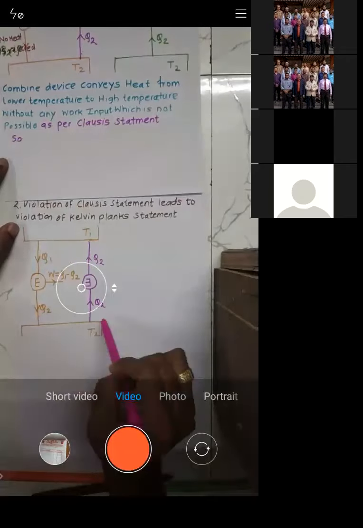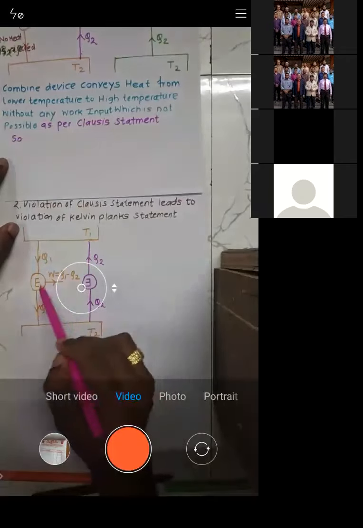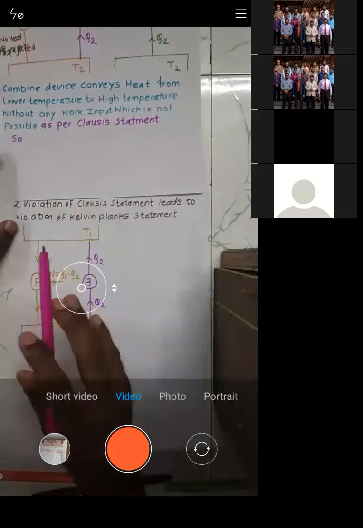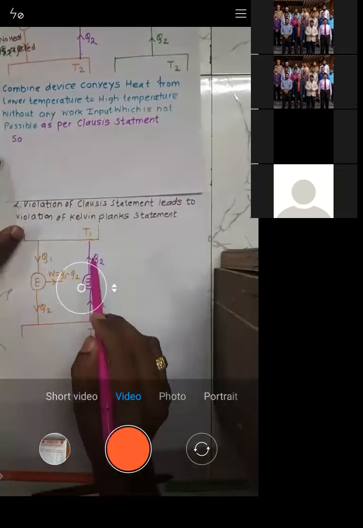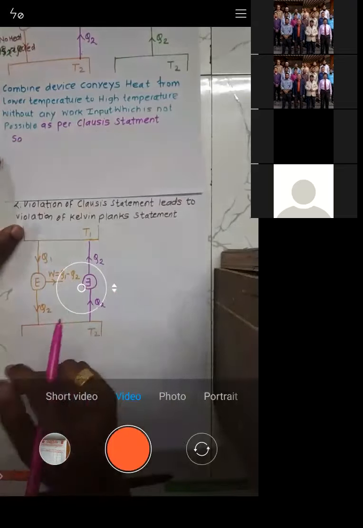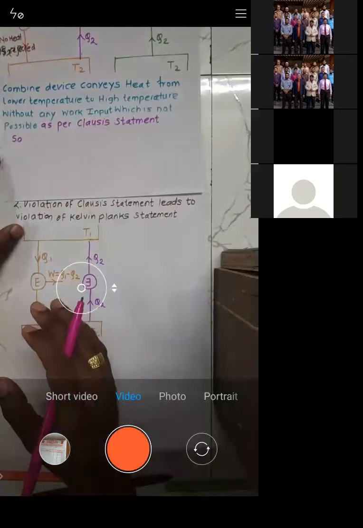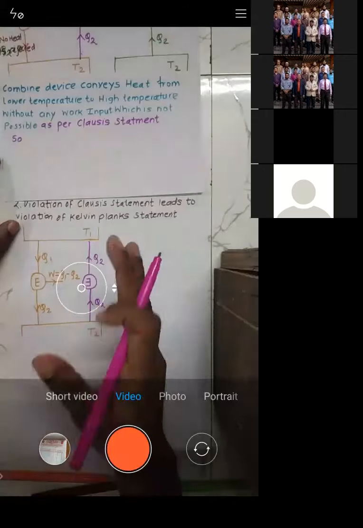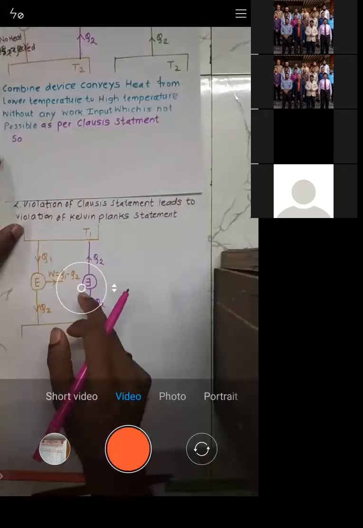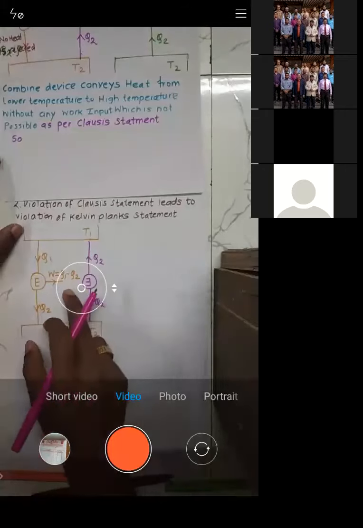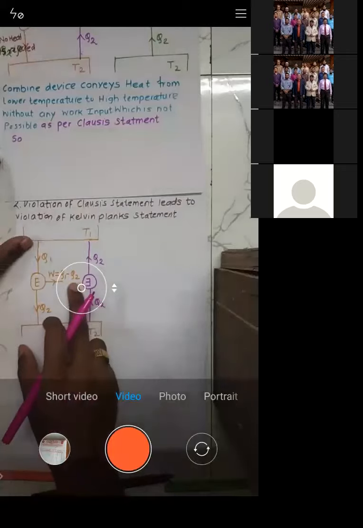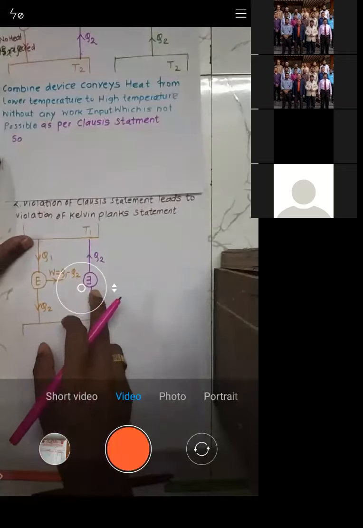Try to understand. This is as per Kelvin Planck's. What does Kelvin Planck say? No engine is 100% efficient. Now I will try to violate the Clausius statement. The Clausius statement says that if you need to transfer heat from low temperature to high temperature, you need to take some work input. Until you supply some work here, Q2 amount of heat will not be abstracted.